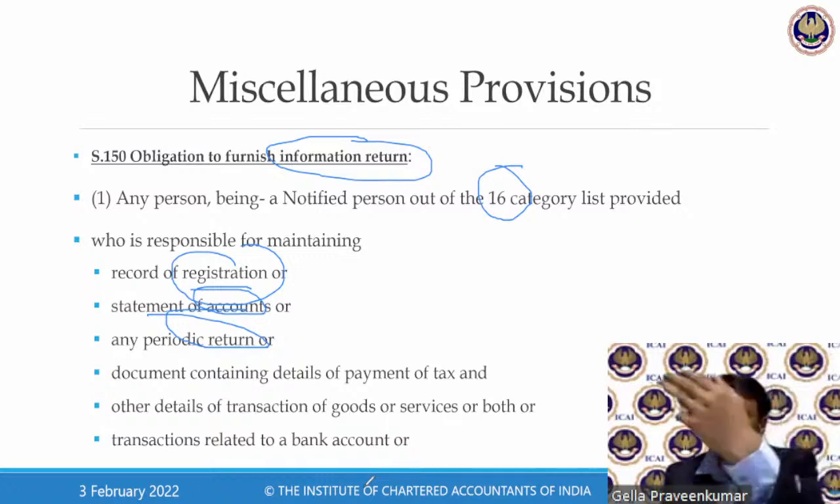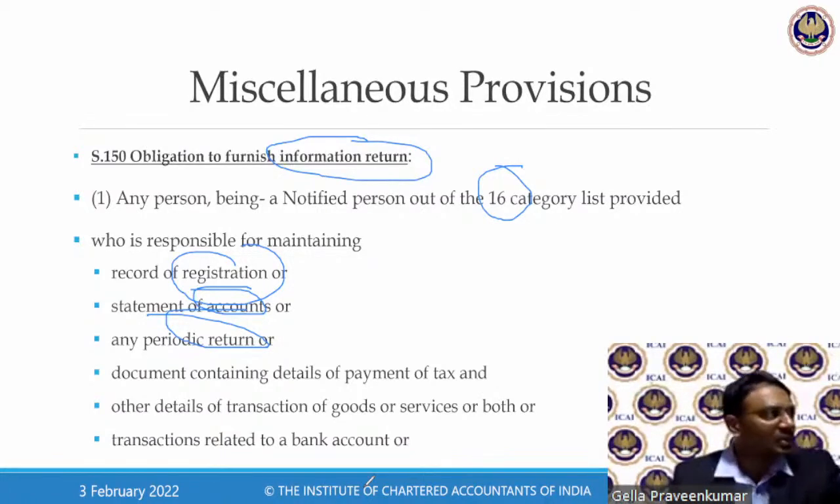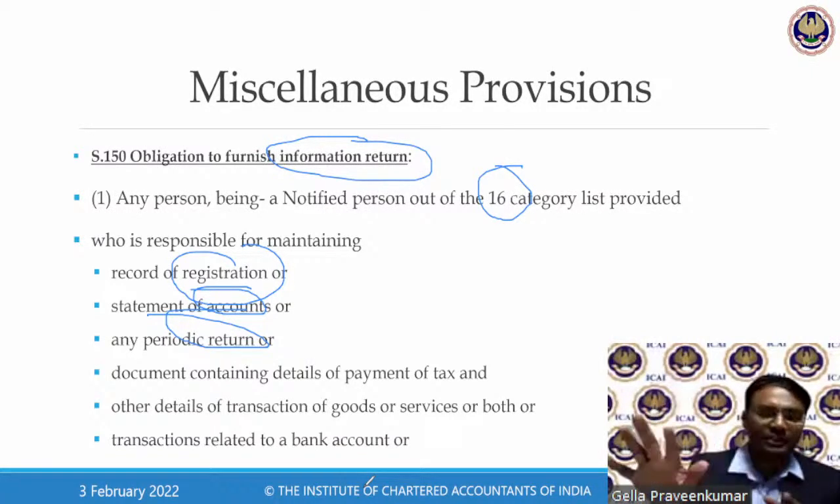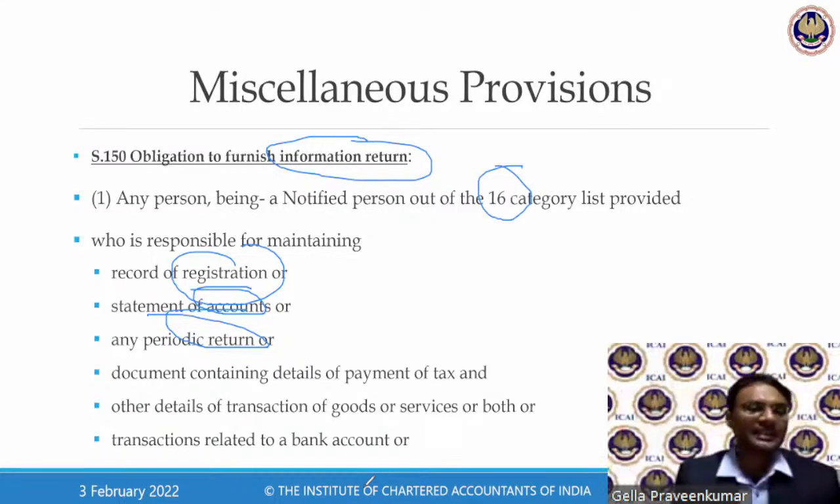Can I write a letter to the PF department? Can I write a letter to the income tax department? Please give me this period's details, get me the income tax return of this particular assessee. Why? They want to do the assessment of the individual person where they feel that tax evasion has happened. Documents containing details of the payment of tax.